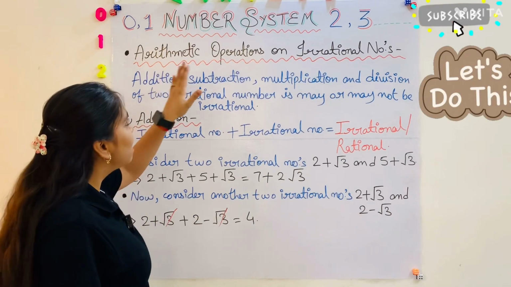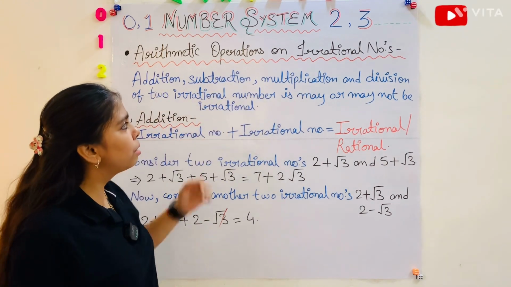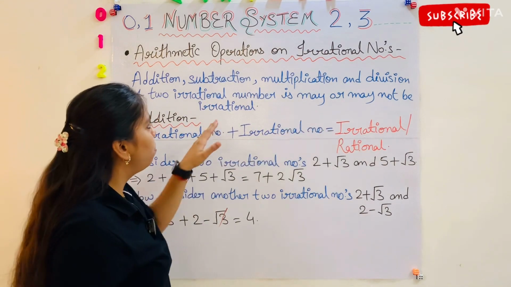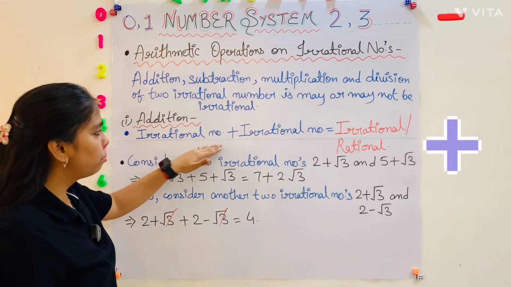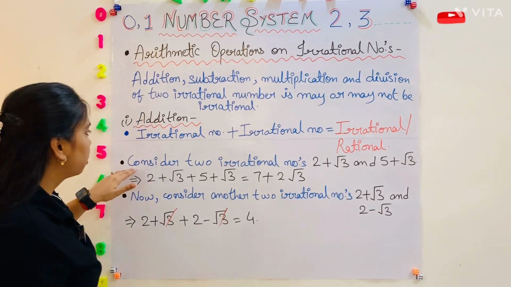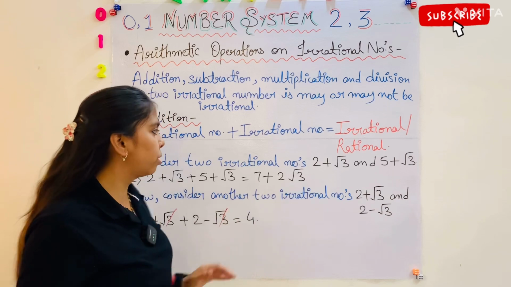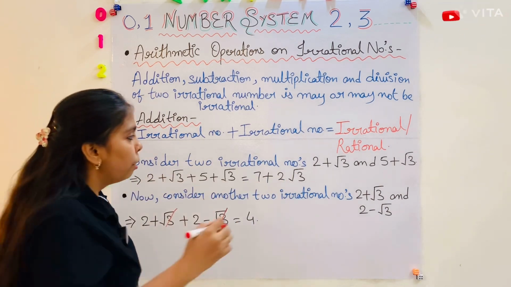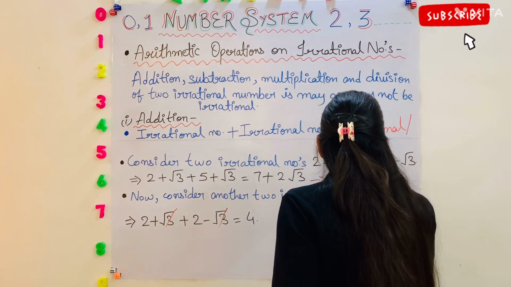Now let's begin with the arithmetic operations on irrational numbers. Addition, subtraction, multiplication and division of two irrational numbers may or may not be irrational. So the first one is addition. Irrational plus irrational is equal to irrational or rational. Consider two irrational numbers like 2 plus root 3 and 5 plus root 3. If we add both numbers, it will give 7 plus 2 root 3, which is an irrational number.